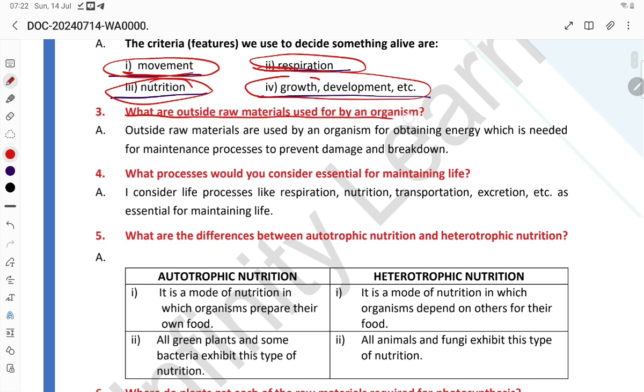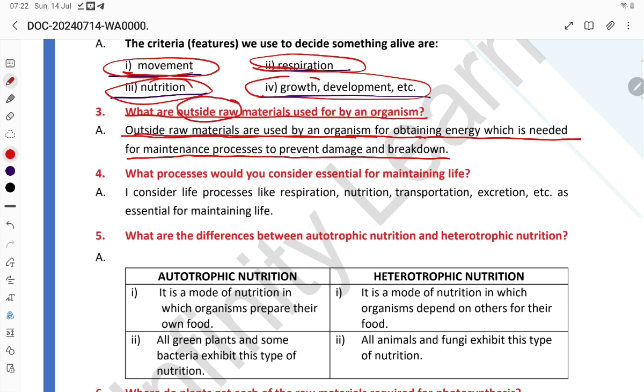What are the outside raw materials used by an organism? Outside raw materials are used by an organism for obtaining energy, which is needed for maintenance processes to prevent damage and breakdown. Here the question says, what are outside raw materials used by an organism? Outside raw materials are used by an organism for obtaining energy which is needed for maintenance processes to prevent damage and breakdown.